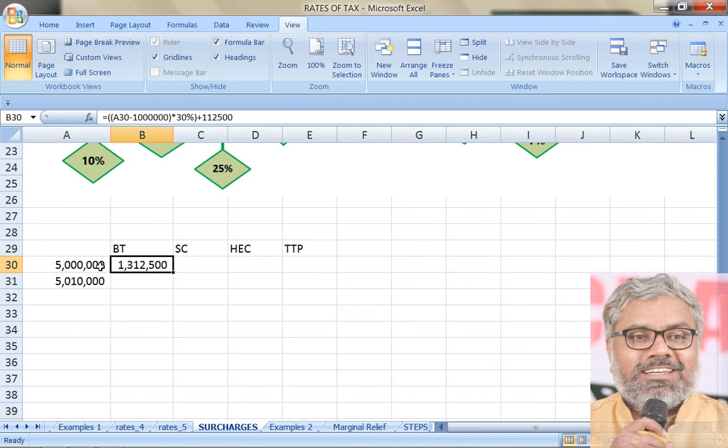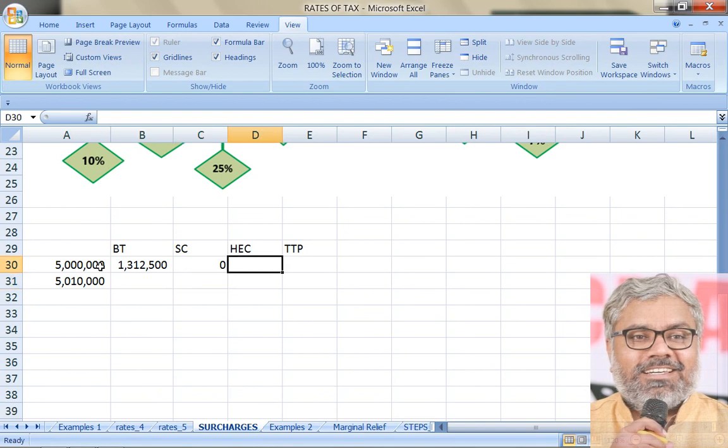We should not take any exotic assumptions, like maybe he is 88 years old, maybe he is ready to die. All these assumptions we should not take. That will not be correct. So basic person, normal person. So 1,12,500 we have to add after calculating 30% on the income exceeding 10 lakhs rupees, that we know.